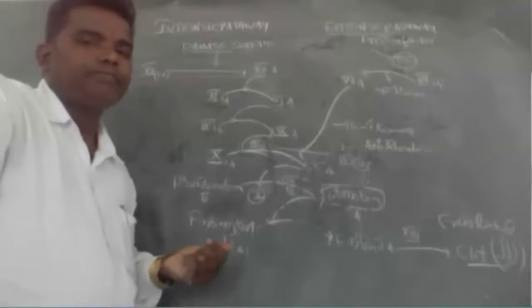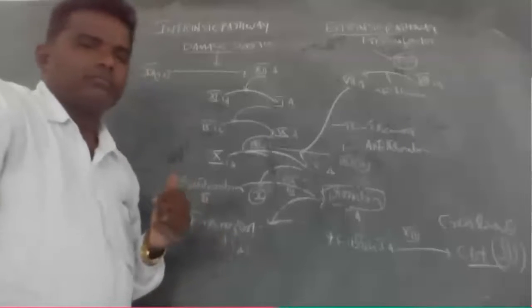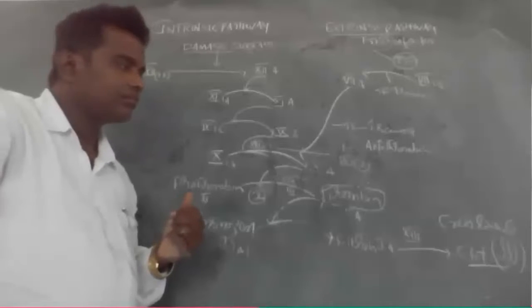The 10th activated factor will activate the prothrombin. This prothrombin activates the thrombin. This thrombin will activate the fibrinogen. This fibrinogen is converted into fibrin by the influence of the 13th factor, that is fibrin stabilizing factor, and finally the clot should be formed.